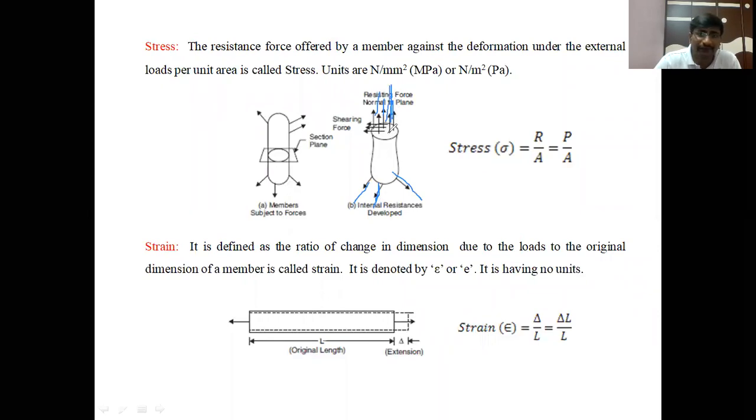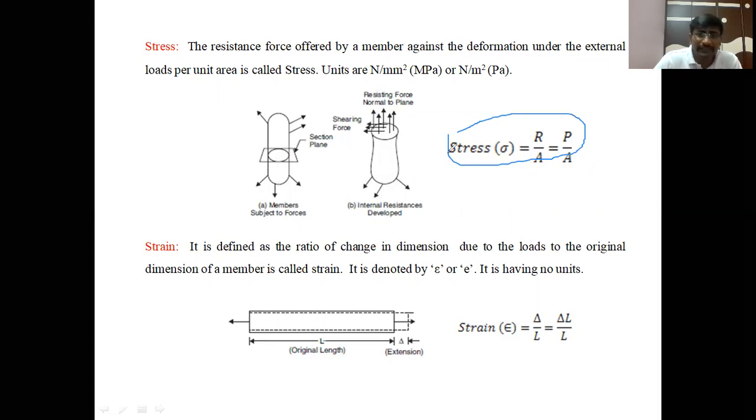These are the normal resistance forces, and these are the tangential resistance forces, called shear forces or shear loads. These are the two resistance forces per unit area, acting on every small area. The resistance force per unit area is also called the stress. The formula is this. It is represented by sigma, or in some books, by small p.